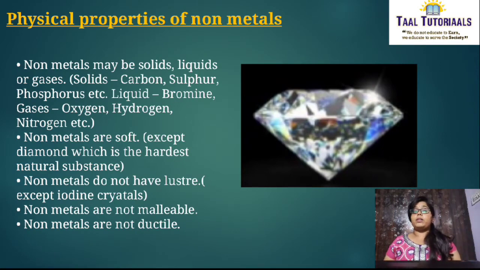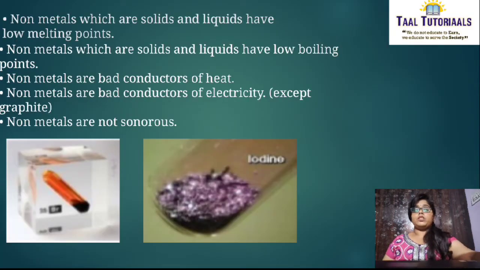Then non-metals are not malleable. Non-metals are not ductile. Non-metals which are solids and liquids have low melting point. See, in non-metals you have some solids and liquids, right? They have very low melting points. Then non-metals which are solids and liquids have low boiling points also. Then non-metals are bad conductors of electricity and heat. They are both bad conductors of heat and electricity. Non-metals are bad conductors of electricity except graphite. Graphite is a good conductor of electricity. And non-metals are not sonorous. They do not produce sound.